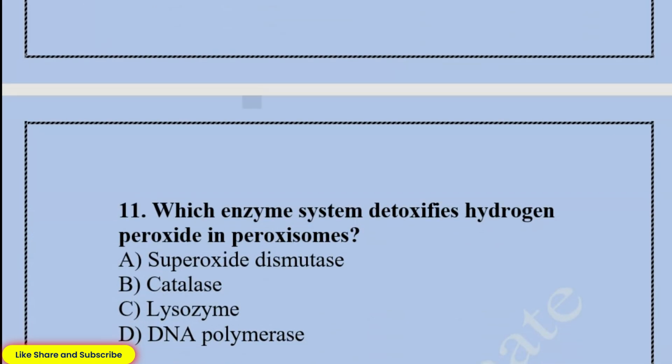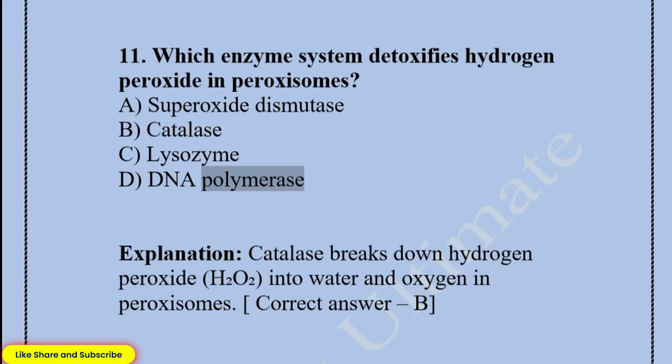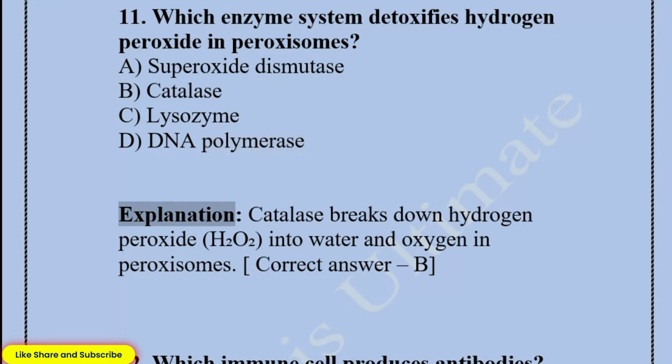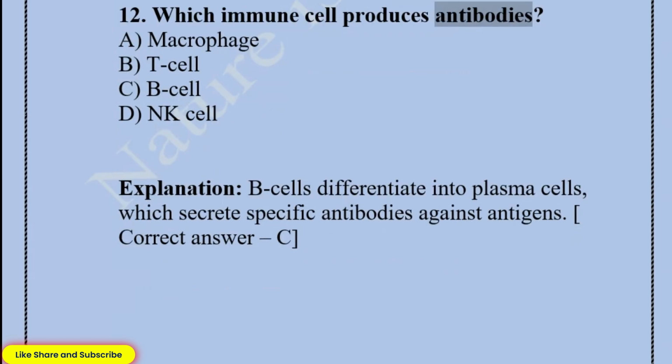B. 11. Which enzyme system detoxifies hydrogen peroxide in peroxisomes? A. Superoxide dismutase. B. Catalase. C. Lysozyme. D. DNA polymerase. Explanation: catalase breaks down hydrogen peroxide, H2O2, into water and oxygen in peroxisomes. Correct answer, B.